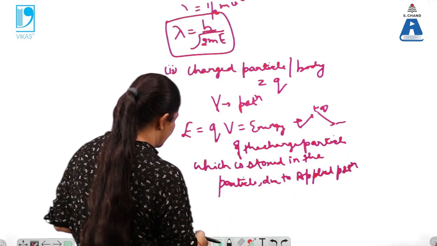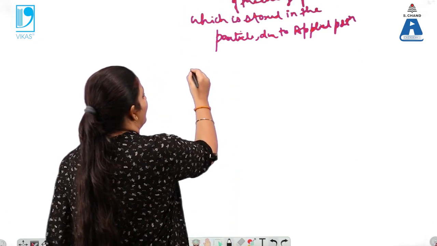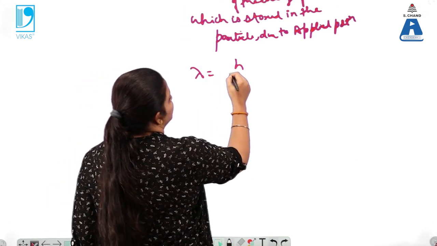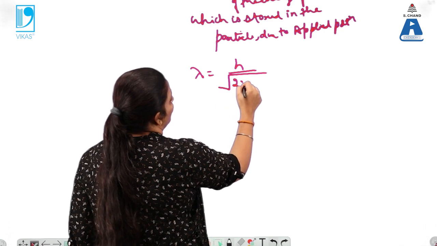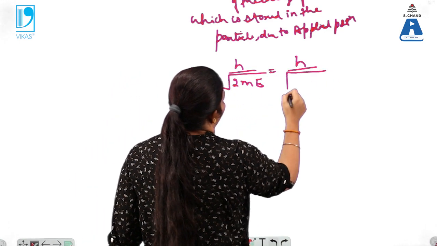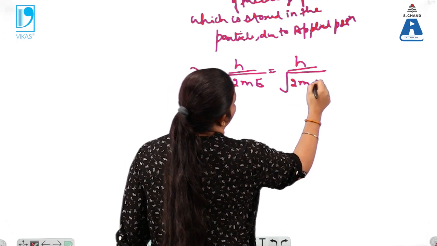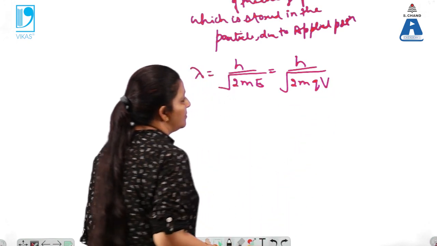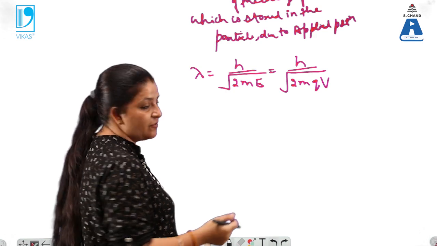Due to applied potential, the wavelength expression is lambda equals h by under root of 2mE, which is written as h by under root of 2mqV. So this is another expression for the wavelength.